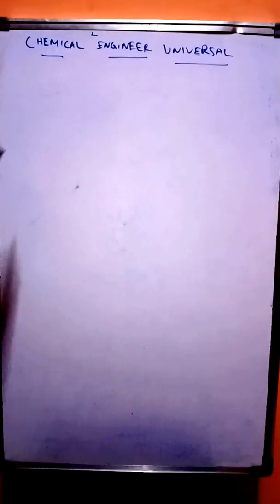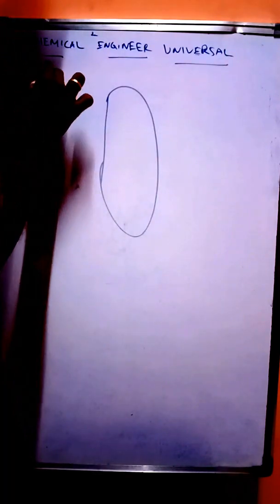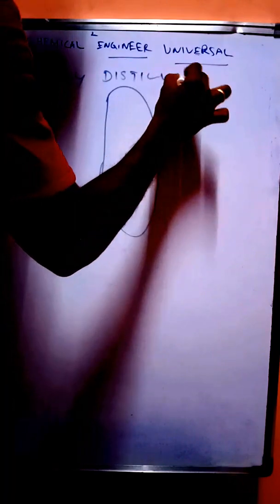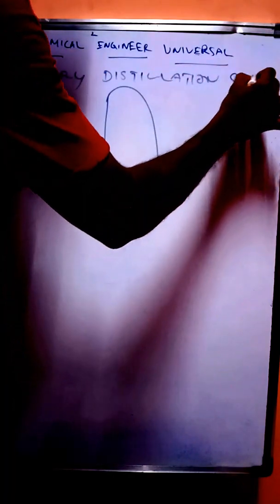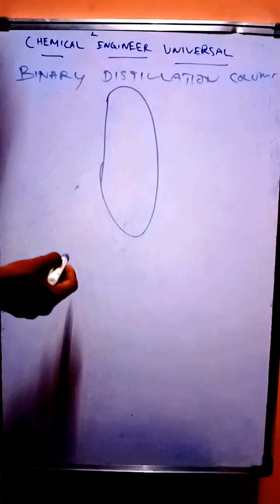So we will see about a model scenario. We can take a fractionated column or binary distillation column. Binary distillation column. So in this case we have a binary distillation column.